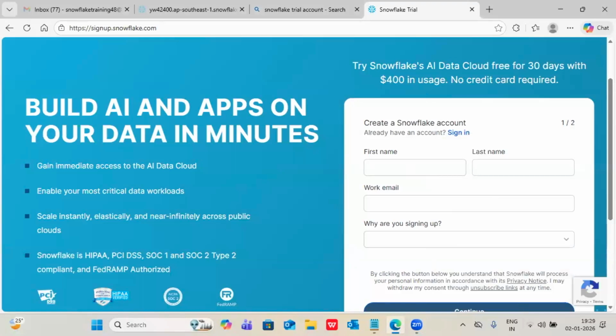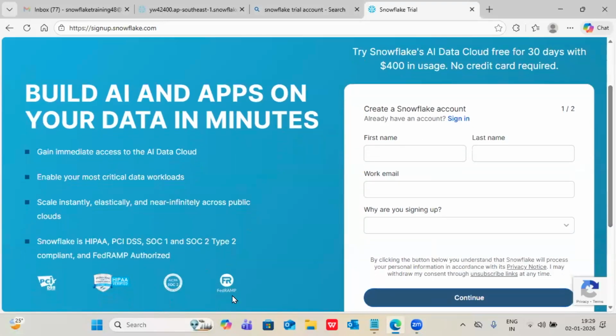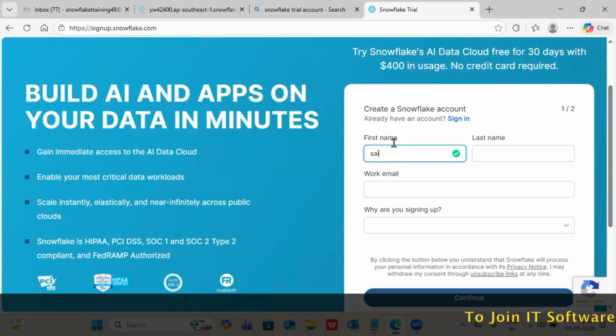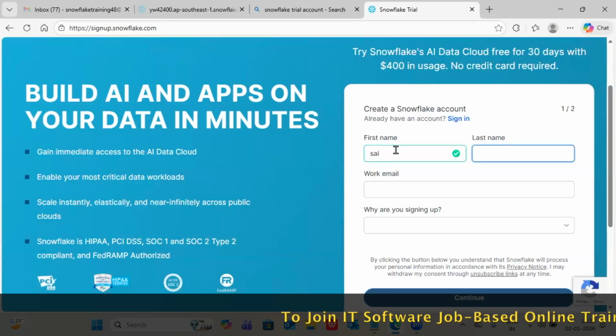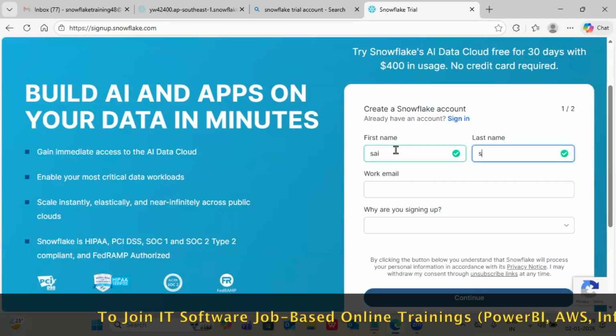So today we are going with the first session on account creation, and let us explore some information about the account and topics. In the previous class also I gave just an overview on the account creation.